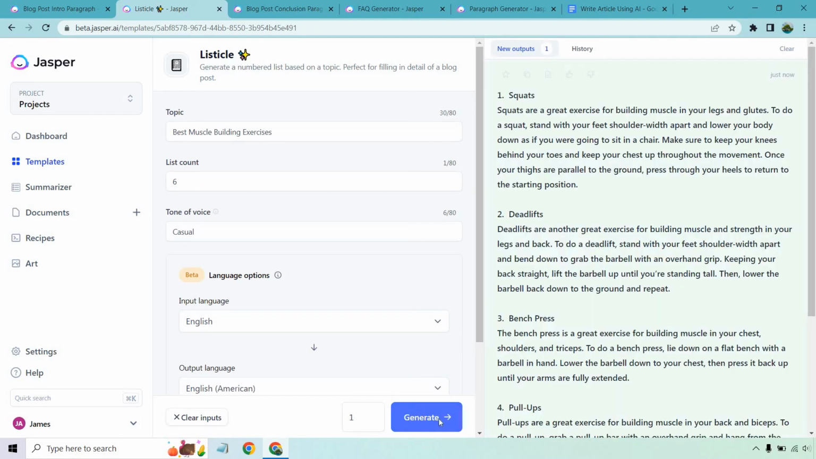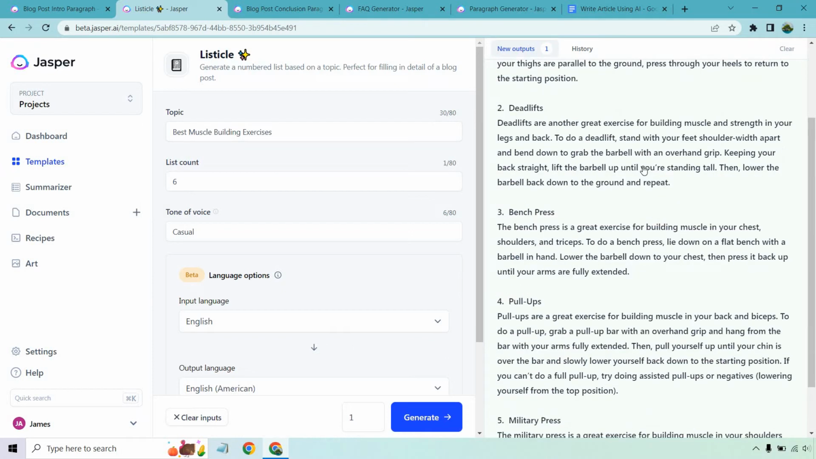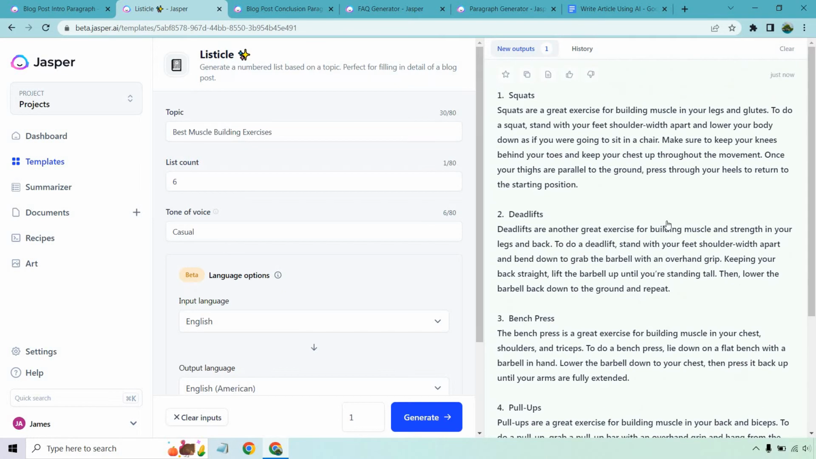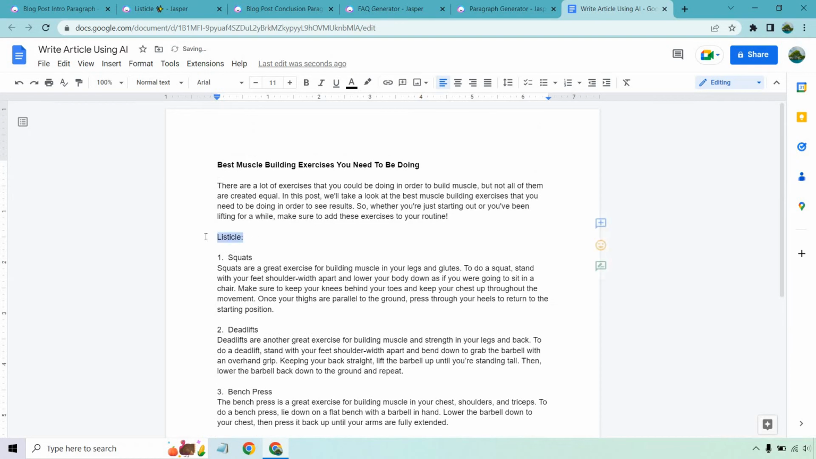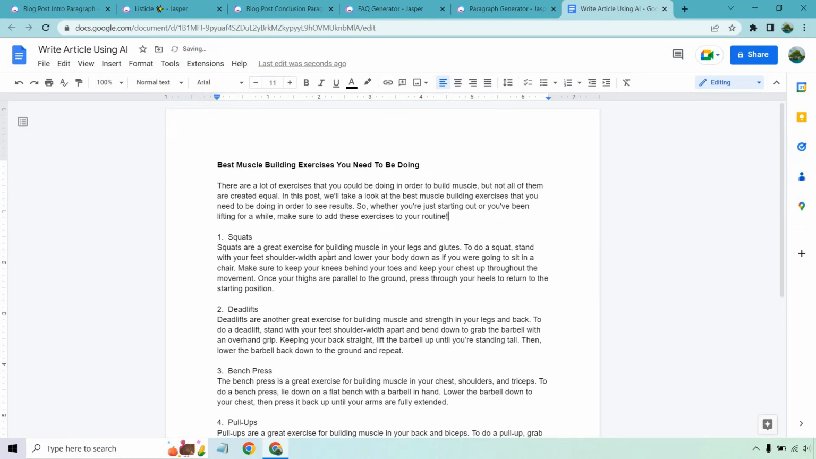Okay, so here we are. Pretty much exactly what I talked about. Squats, deadlifts, bench press, pull-ups, military press. I forgot 1, but that's fine. That's still a great amount. So what I want to do is copy this, and we have our listicle section. All right, and these can all be headlines, so I'm not going to format them too much.